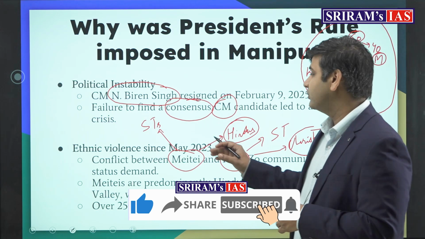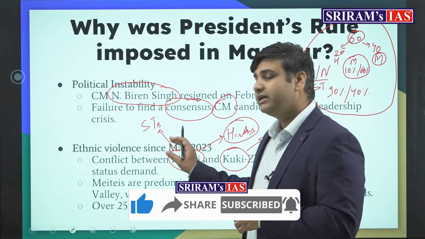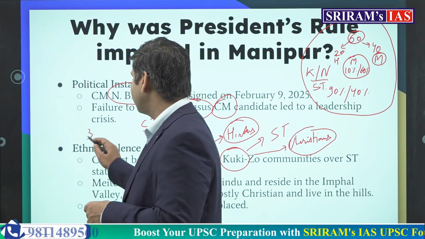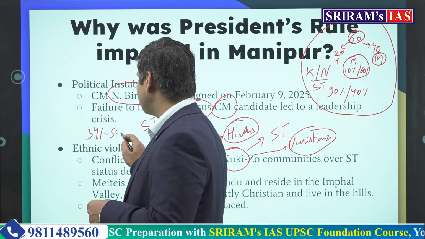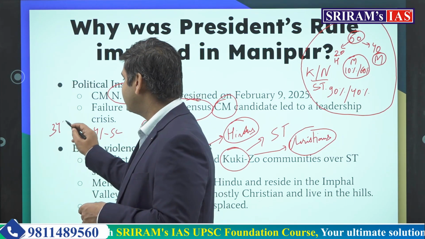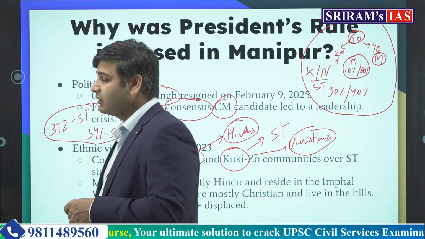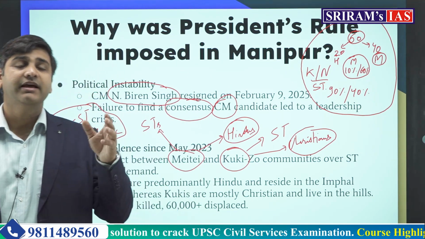Now, how does somebody get added in the list of the scheduled caste? Under Article 341, this is for the scheduled caste, and Article 342 for the scheduled tribe. The president is empowered to do so.